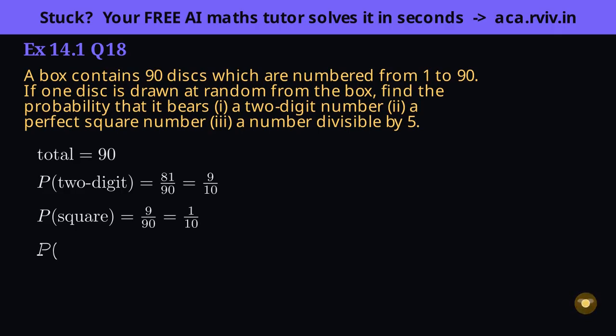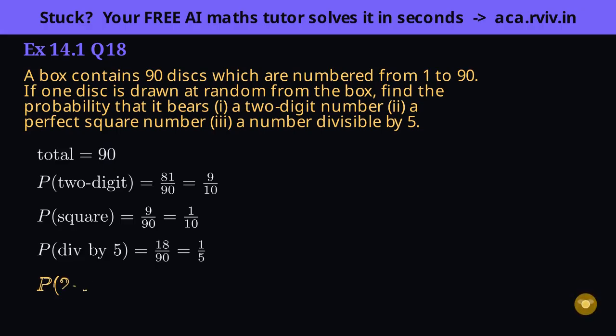Part 3 wants multiples of 5. They run 5, 10, 15, up to 90, and there are exactly 90 divided by 5, which is 18. So 18 over 90 reduces to 1/5.